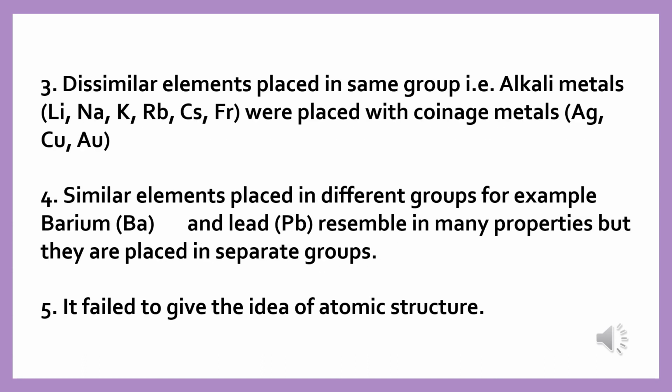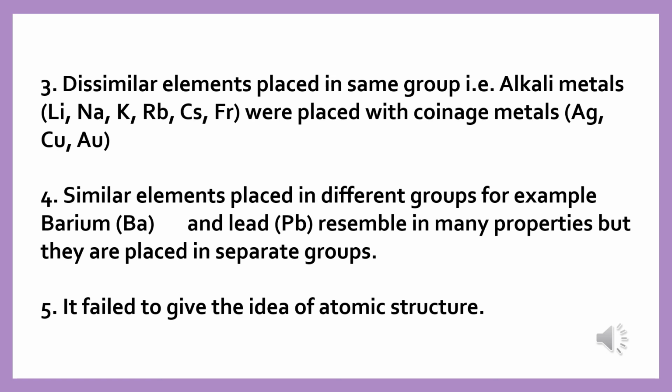Another shortcoming of Mendeleev's periodic table was that he placed dissimilar elements in the same group. For example, alkali metals lithium, sodium, potassium, rubidium, cesium and francium were placed with coinage metals like silver, gold, and copper.